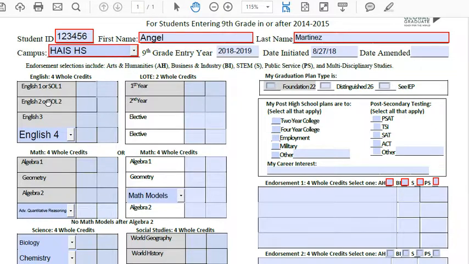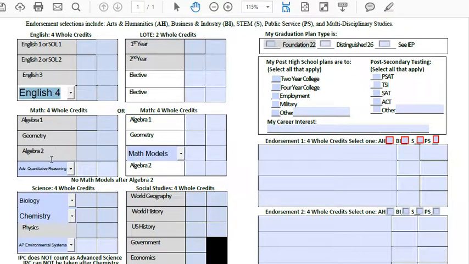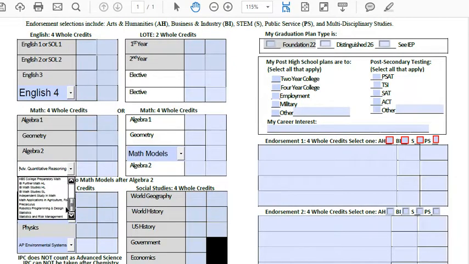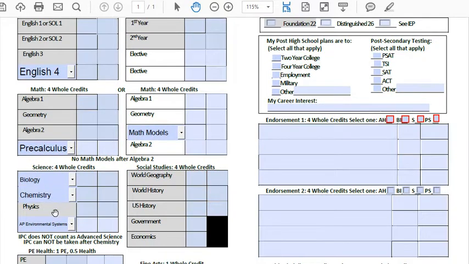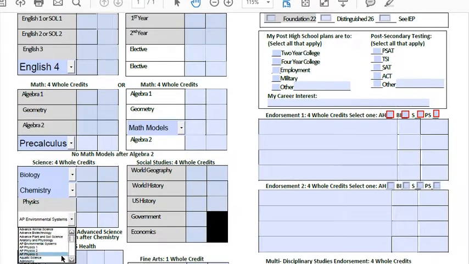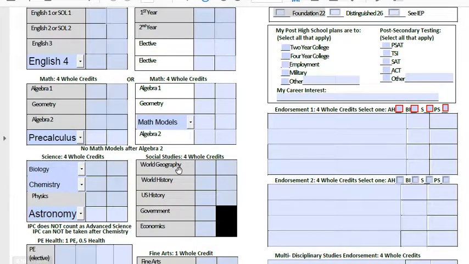Here we have all of the courses that you're going to be taking. English 1, English 2, English 3, or English 4. We'll just leave English 4 there for now. There are other options on here, but we're just going to leave English 4 there. Algebra 1, Geometry, Algebra 2, and then for this one, we'll put in pre-calculus. Then biology, chemistry, physics, and for this one, we'll look for astronomy. All right, and then we have world geography, world history, U.S. history, government, and economics.